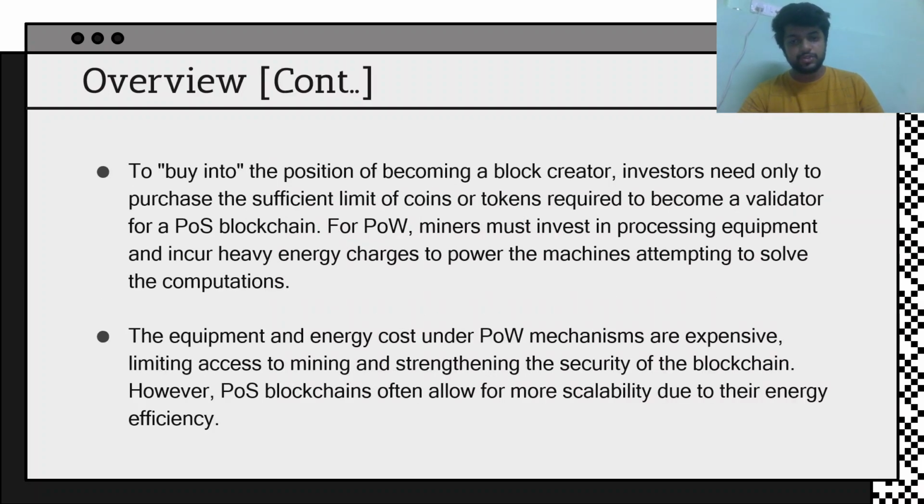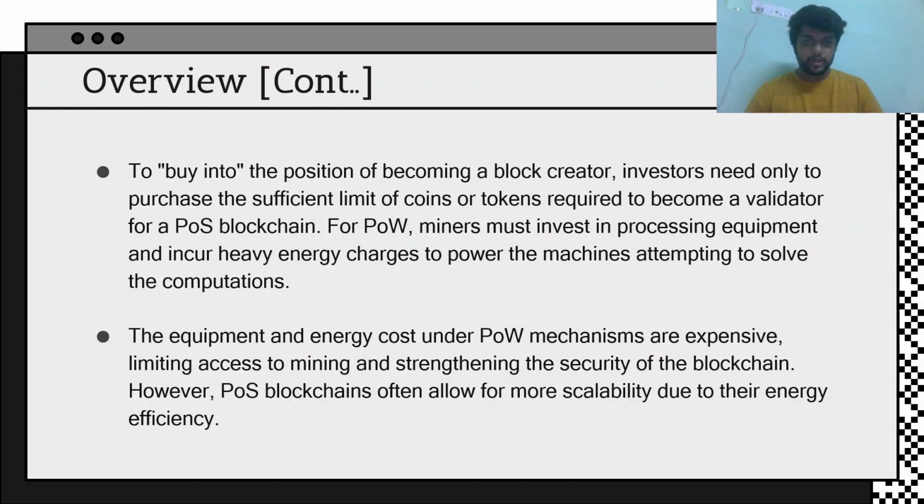To buy into the position of becoming a block creator, an investor needs only to purchase the sufficient amount of coins or tokens required to become a validator for a proof of stake blockchain. For proof of work, miners must invest in processing equipment and incur heavy energy charges to power the machines attempting to solve the computations. The equipment and energy cost under proof of work mechanisms are expensive, limiting access to mining and strengthening the security of the blockchain. However, proof of stake blockchains often allow more scalability due to their energy efficiency.